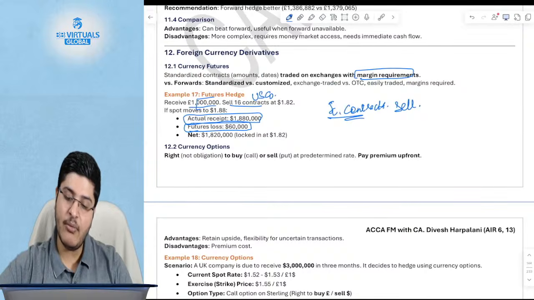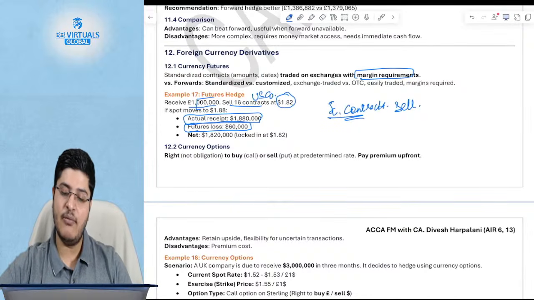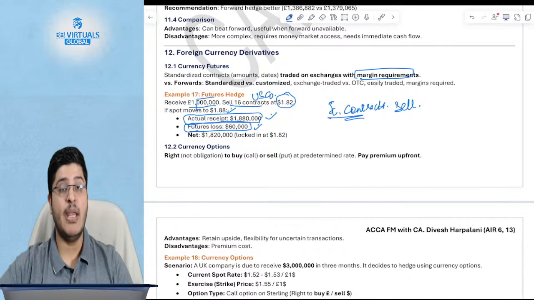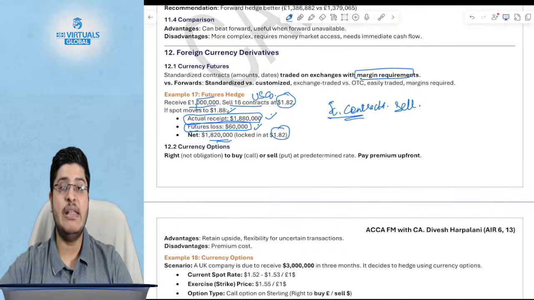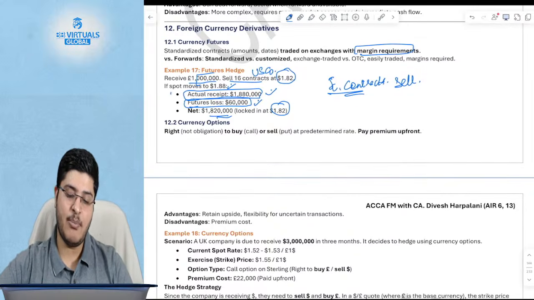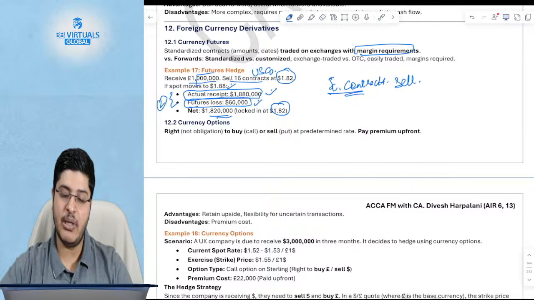So you had sold at 1.82, but actually the rate moved up to 1.88. Because the rate moved up, now you get more dollars. But on the other hand, because you had locked your rate, you will be making a loss on futures. Because your rate was locked at 1.2, your net amount always has to be the rate at which you had locked the futures. But this is two separate transactions. Always remember, this is two separate transactions.